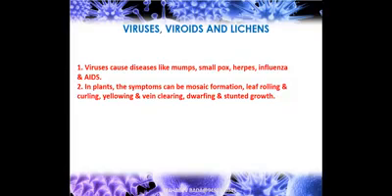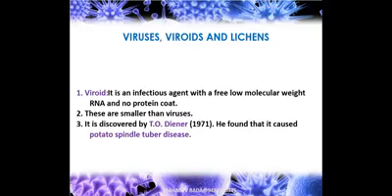Viruses cause diseases. They bring many diseases and kill. Some of the diseases are mumps, smallpox, herpes, influenza, AIDS, corona. There are so many diseases brought by viruses. In plants, the symptoms can be mosaic formation, rolling of the leaf, mosaic patches, curling of the leaf, yellowing of the leaf, vein clearing, dwarfing, and stunted growth. These are some of the symptoms that we see in plants.